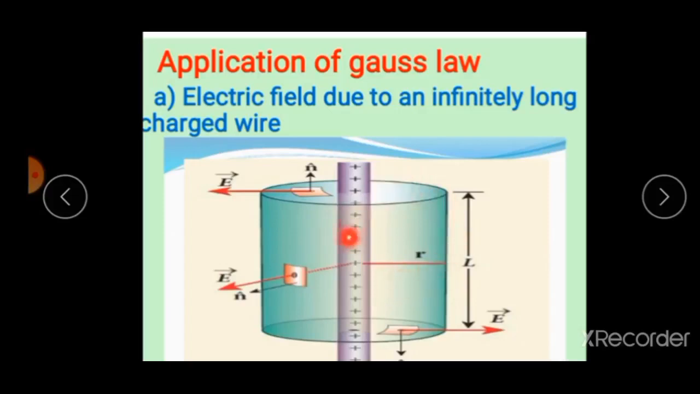We can take a small charge element. This is the top surface area and the bottom surface area. This is the curved surface area. So the resultant electric field due to these two charge elements points radially away from the charged wire. The electric field is the same everywhere on the curved surface, but its direction is outward. Are you clear? Okay.